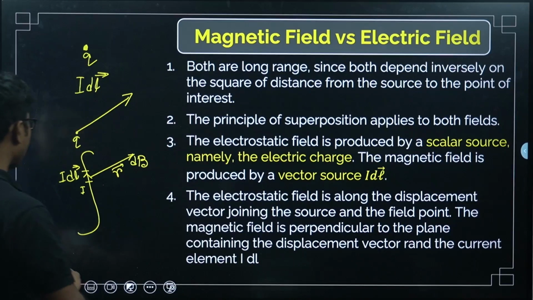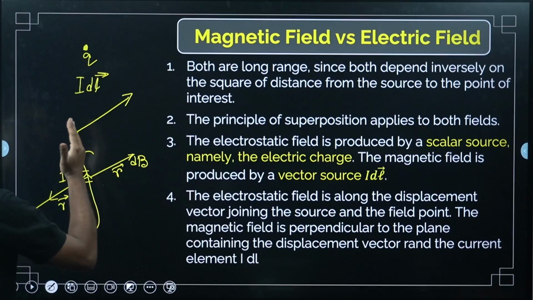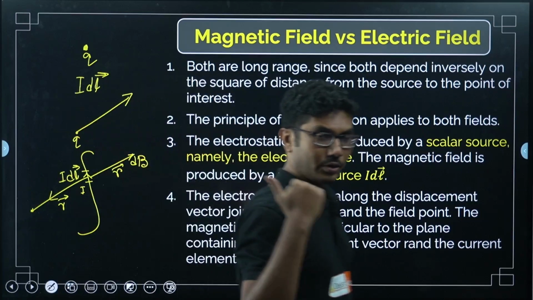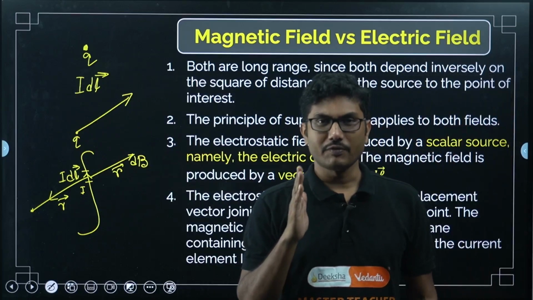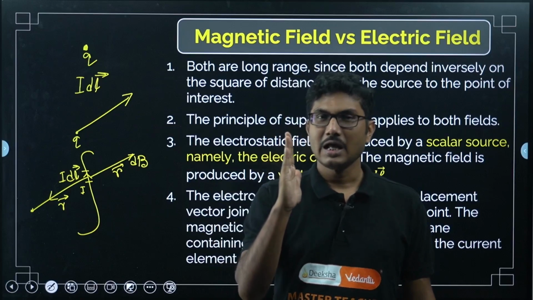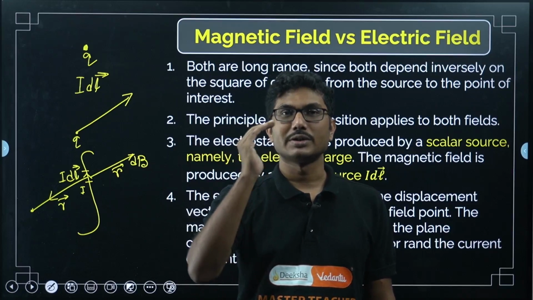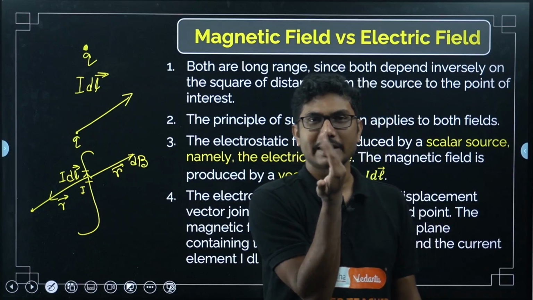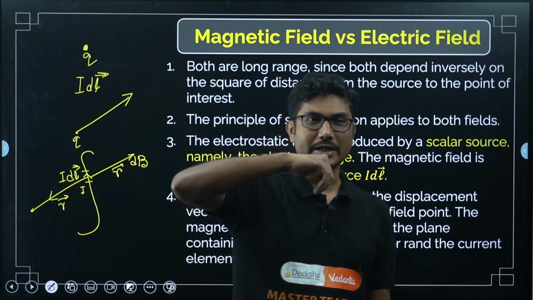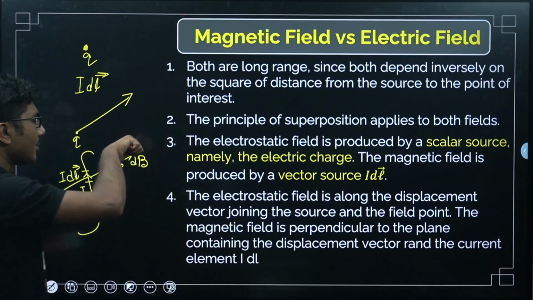If I consider the magnetic field here, R will be in this direction, and in that case it will be out of the paper. First this direction, then I will rotate towards the R vector. So, it will be out of the paper. So, in case of cross product, first of all we have to arrange our fingers in the direction of the first vector, then based on how it is arranged, I will rotate my fingers towards the second vector. If it is in this direction, I have to arrange like this. If it is in this direction, I will arrange like this. So, this is the direction. The thumb points the direction. In this case, it is into the paper, it is out of the paper.